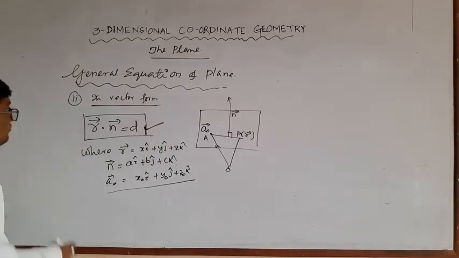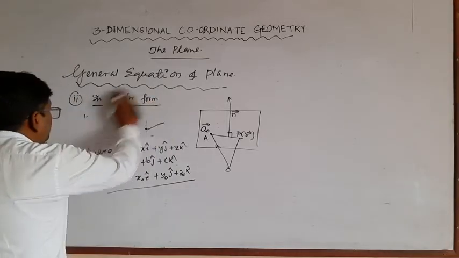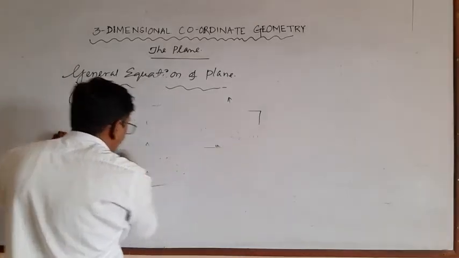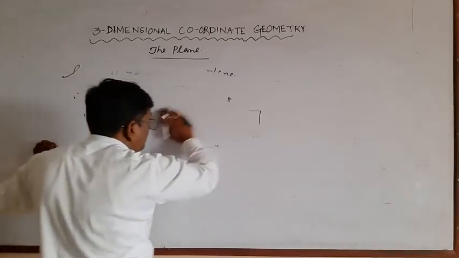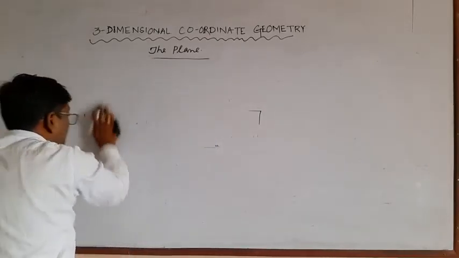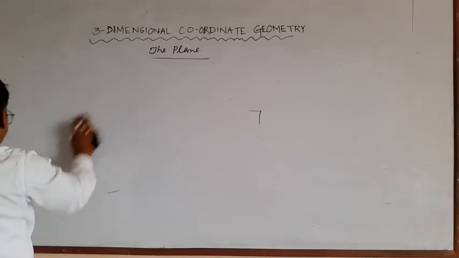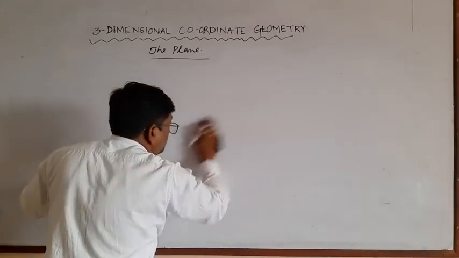Now some notes regarding the general form of the equation of plane.